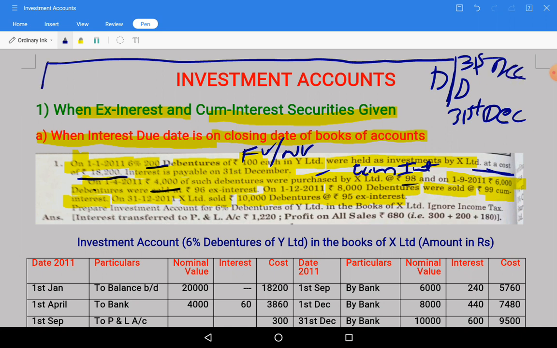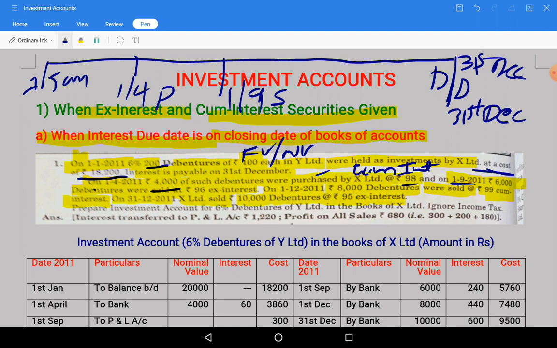As books of accounts start on 1st January, 1st January is starting. Then on 1st April, 1/4, we have purchased, so I'll write here 1/4 purchase. And one more thing we did on 1st September, so 1/9 there is a sale.